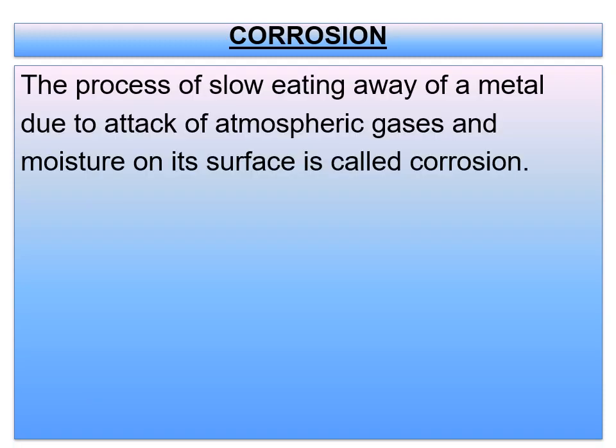Children, we have completed how metals react with water as well as oxygen, which is available in the atmosphere. So you have to remember that iron and many other metals react with oxygen as well as moisture present in the atmosphere. This phenomenon is called corrosion. So coming to the definition, the process of slow eating away of a metal due to attack of atmospheric gases and moisture on its surface is called corrosion.